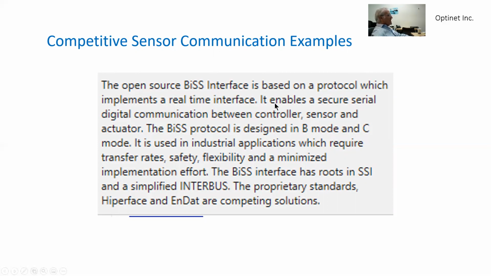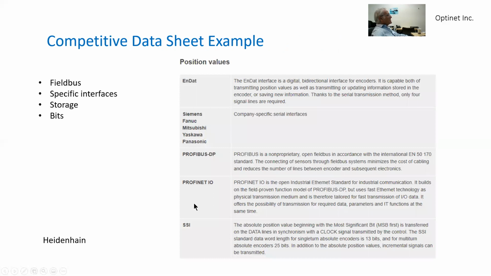There are several types of interfaces between the controller and the sensor. There are some which are open source, like BISS, and there are some proprietary ones, like Hiperface and EnDat.